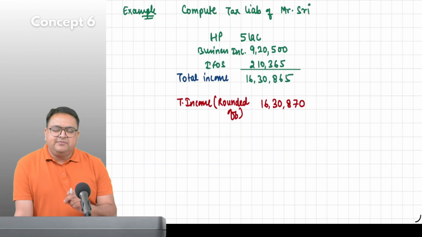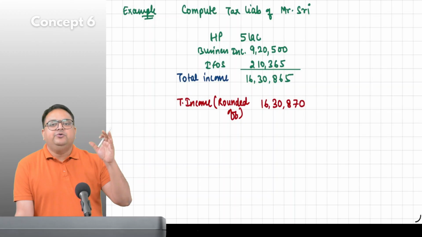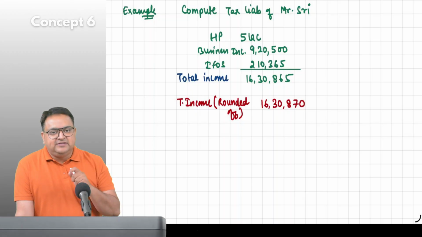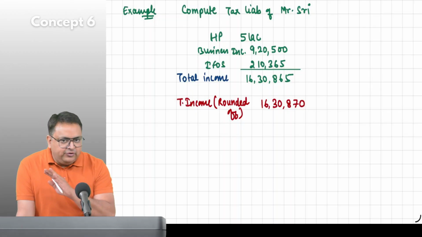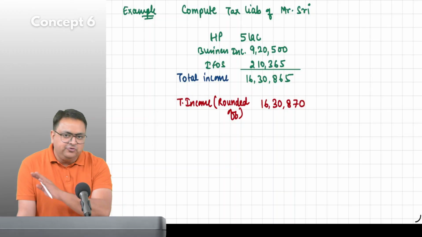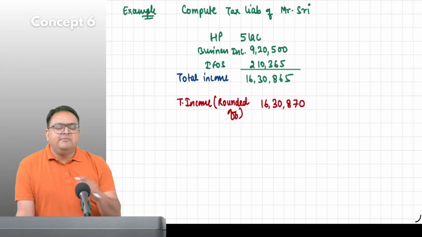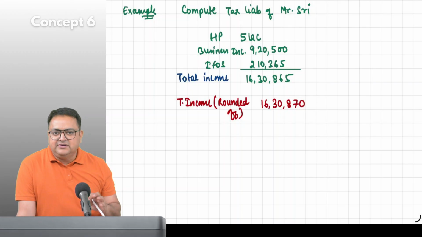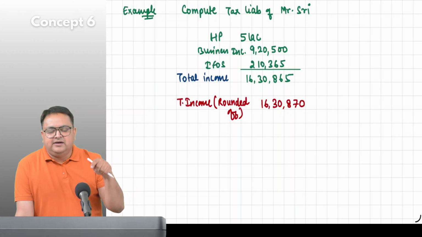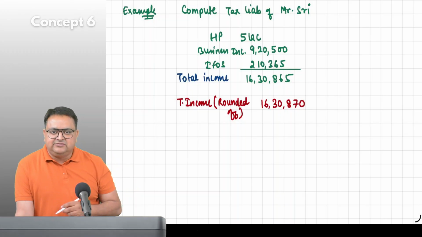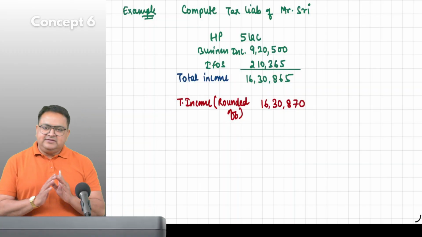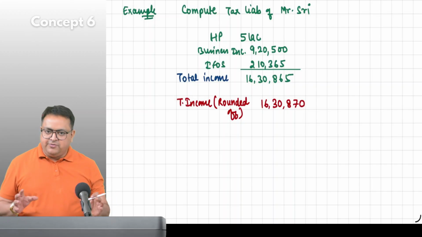Whatever we do, there is a provision for it. There is a section number of the Income Tax Act which says that you have to round it off. You don't have to remember the section number, but right now write it, just for your knowledge. Mostly in the Income Tax Act, I will never say that you have to remember the section number, but at a very few places, rarely, I will say so. Generally, section number is not required.